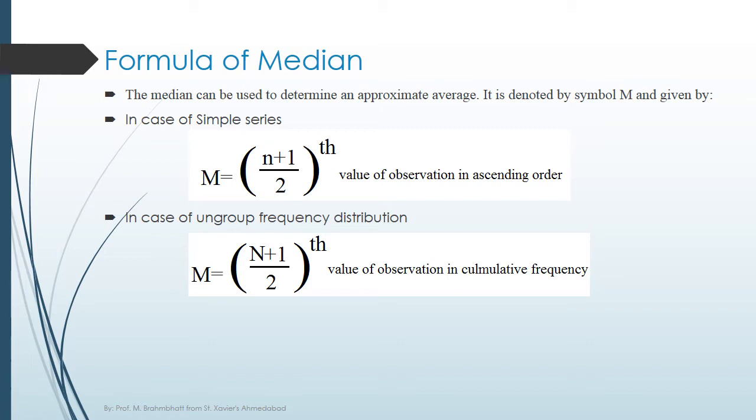The formula of the median. The median can be used to determine an approximate average, and it is denoted by the symbol M. In case of a simple series, M is equal to (n plus 1) divided by 2 th value of observation in ascending order. In case of an ungrouped frequency distribution, M is equal to (N plus 1) divided by 2 th value of observation in cumulative frequency.